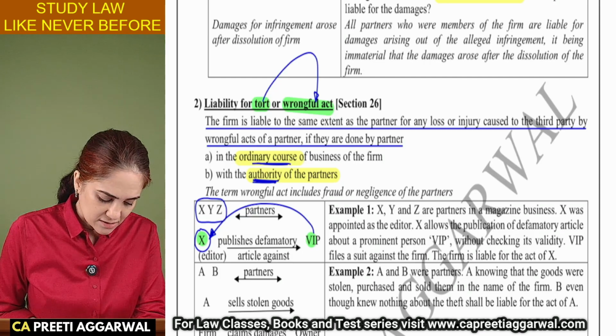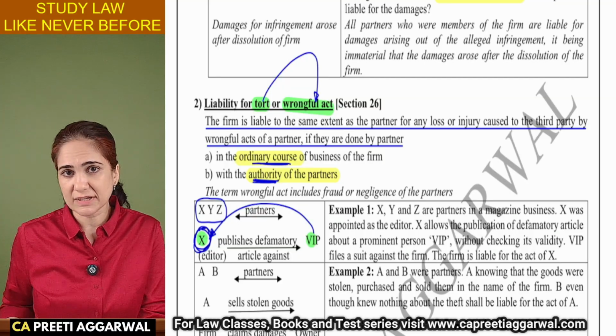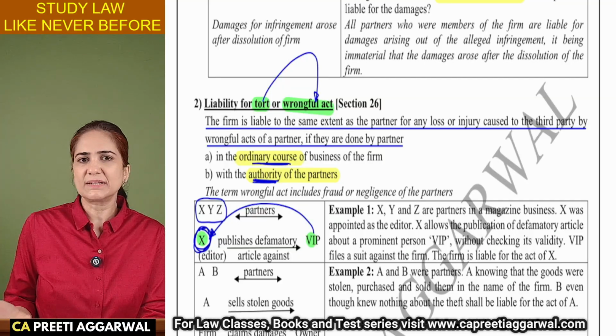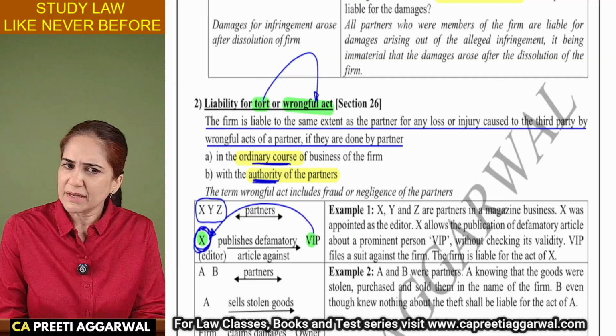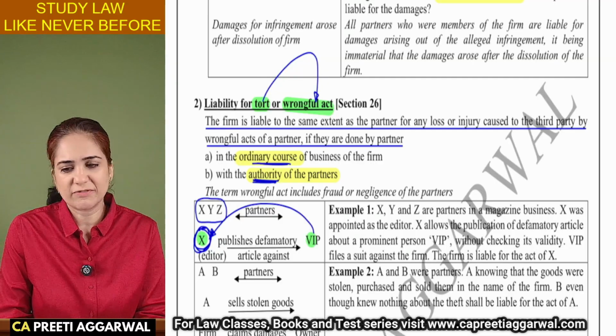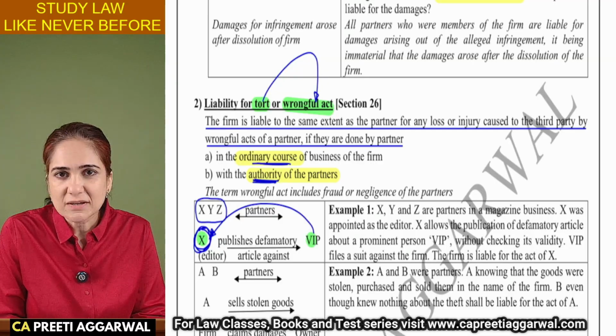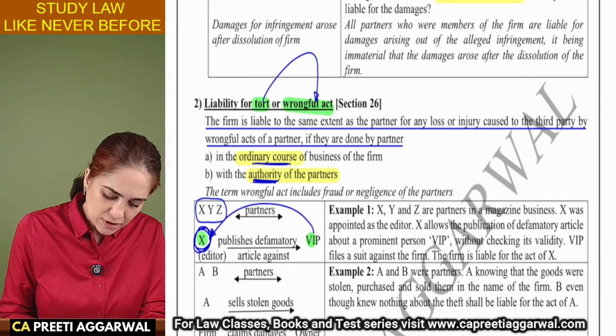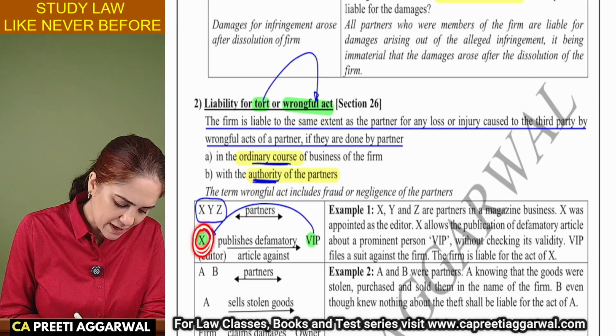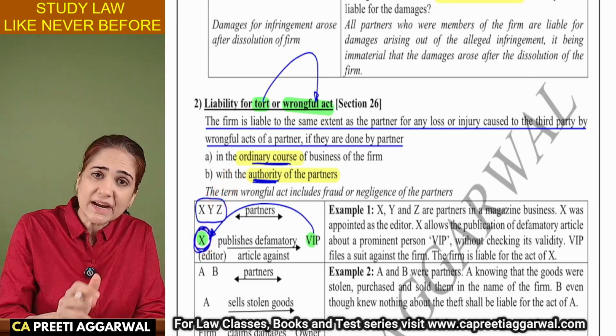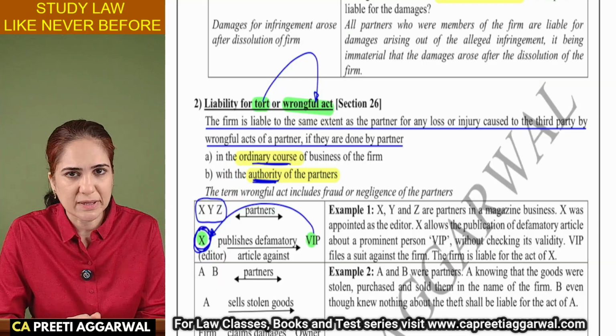So, yes, X was authorized to be an editor with the consent of Y and Z, and he has made some wrongful act in the ordinary course of business. They were into publication, and that is what he had done. So, yes, although the defamatory statement was made by X, Y and Z are also liable.